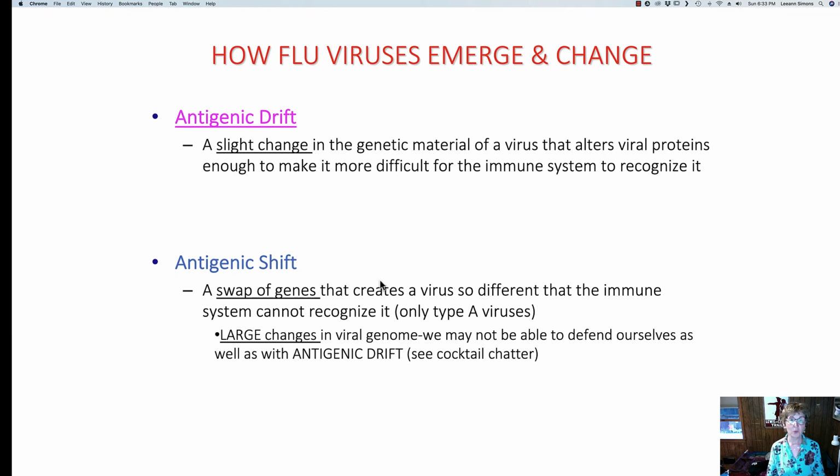Antigenic drift is why we need to get a flu vaccine every year. Antigenic shift is a swap of genes that creates a virus so different that our immune system can't recognize it. These result in large changes in the viral genome, and we may not be able to defend ourselves as well as with antigenic drift. This is what people may think is happening with COVID-19.